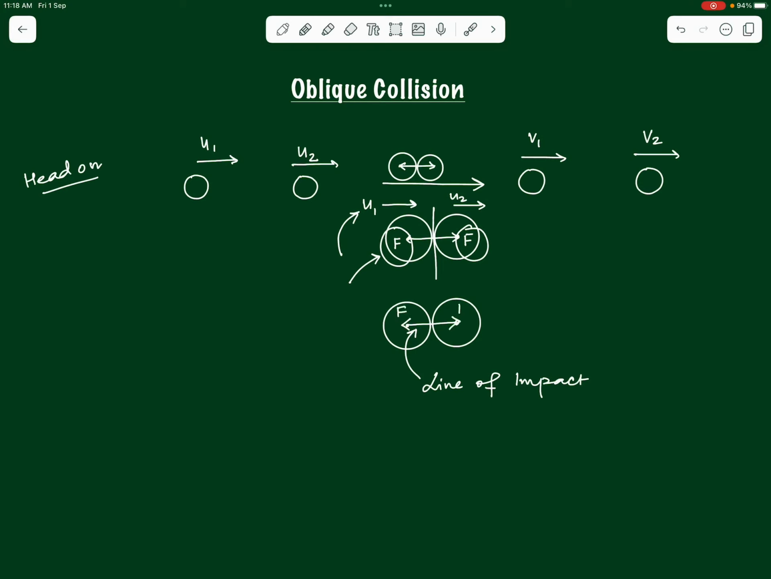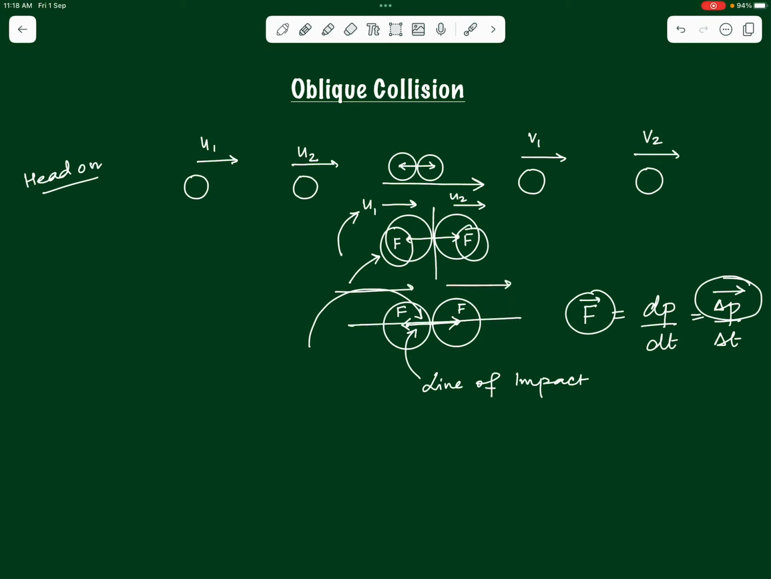Understand that if the direction of force is along the line of impact, can we say that the change in momentum, because we know that the force is directly related to the change of momentum, dp by dt or delta p by delta t, gives us the force by Newton's second law. Whatever direction the force acts in, the same will be the direction of the change in momentum suffered by the bodies. So it is only along the direction of this impact force that the bodies suffer a change in their momentum. So if the force is acting along the same direction as the velocities, the momentum change will happen only in that direction, and the bodies will continue to move in the same direction.